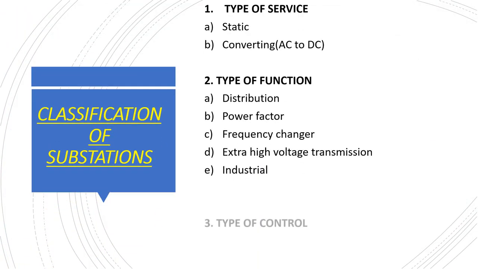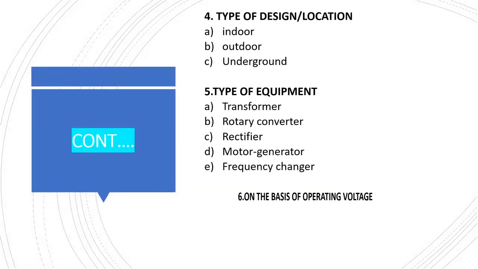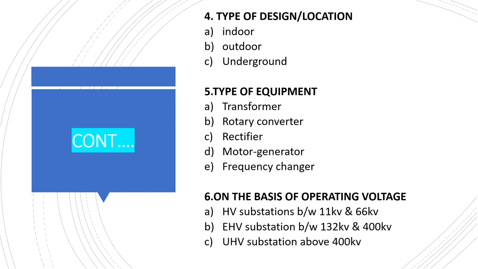The substations are classified into different types. First one is type of service: static and converting. Second, type of function: distribution, power factor, frequency changer, extra high voltage transmission, and industrial. Type of control: manual, automatic, and remote. Next, type of design or location: indoor substation, outdoor substation, and finally underground substation. Type of equipment: transformer, rotary converter, rectifier, motor generator, frequency changer.